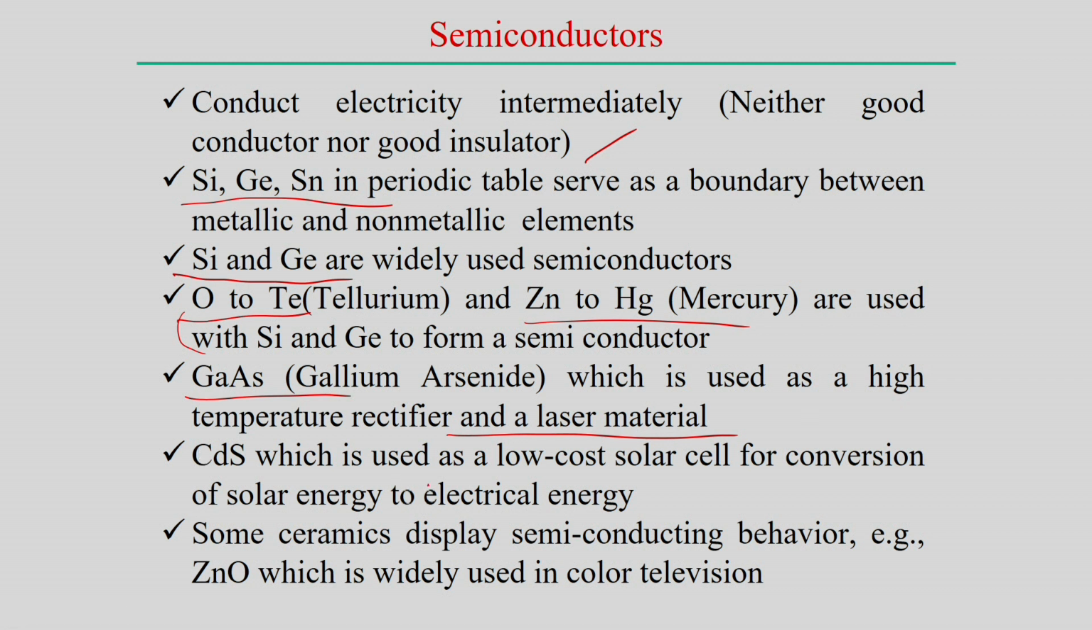Then cadmium sulfide, also a low cost solar cell material, is an application of the semiconductor, particularly used for the conversion of solar energy into electrical energy. So, cadmium sulfide is one type of semiconductor material. Of course, apart from that, some ceramics also display semiconductive behavior. For example, zinc oxide, which also behaves as a semiconductive device, but is mostly used in color television.